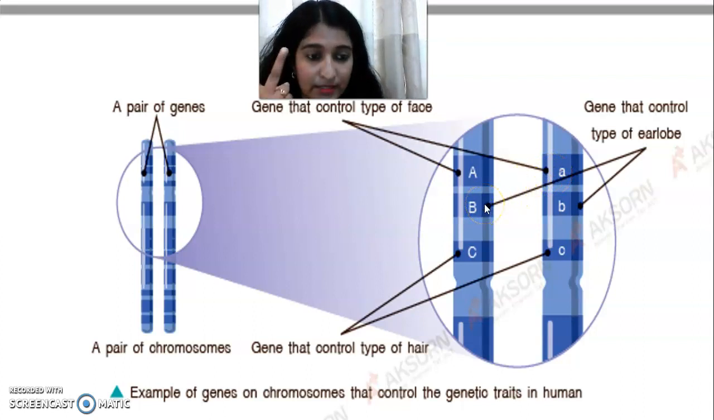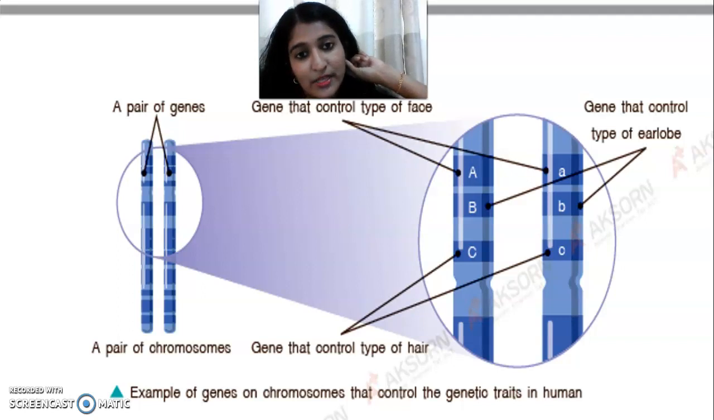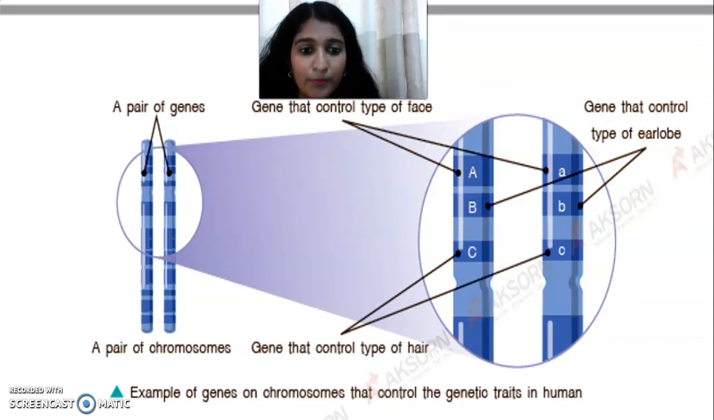The second trait is earlobe. Some have free earlobes and some have attached earlobes. I have free earlobes. Earlobe means this portion is called the earlobe. So capital B is controlling our earlobe, and small b. That is always found in pairs.